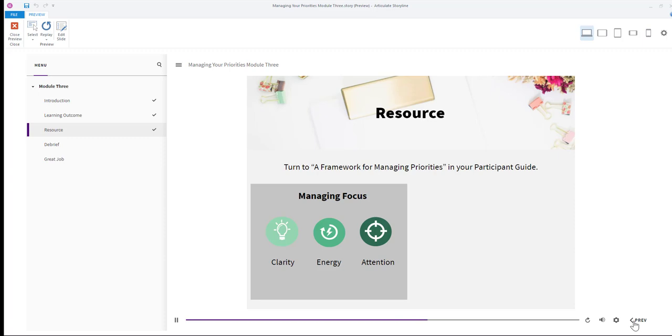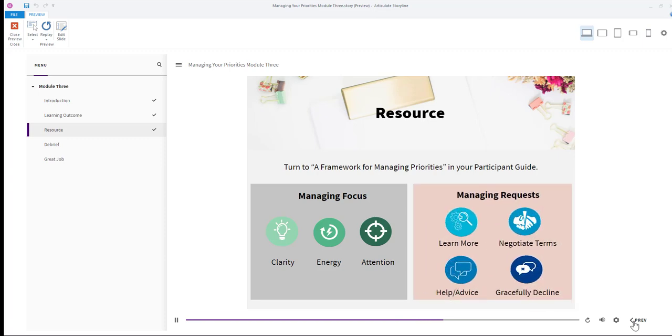But you don't work alone, so you also need to manage the many requests you receive. That takes efficient dialogue to learn more about a request, negotiate the terms of a request, ask for help or advice to fulfill a request, and sometimes gracefully decline a request. When you are ready, click Next to continue.